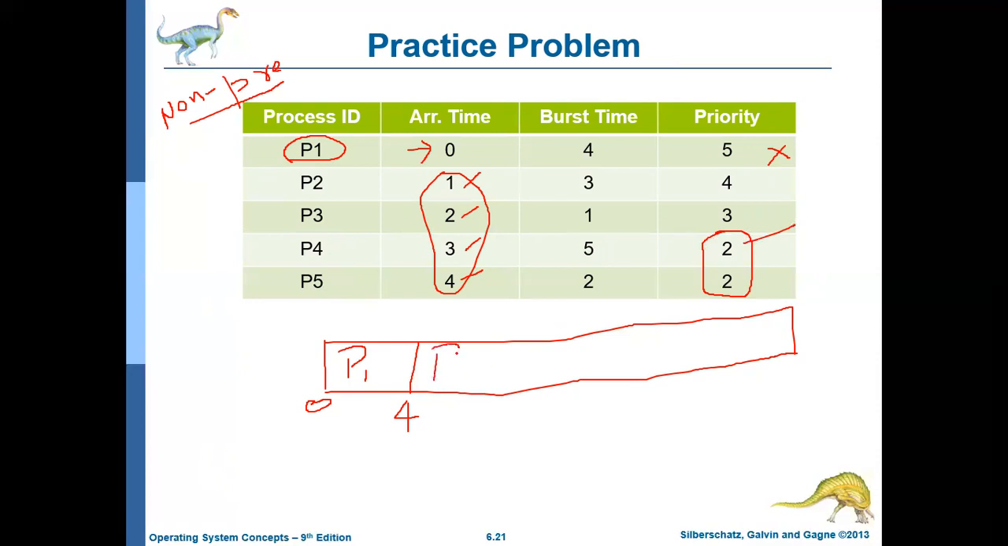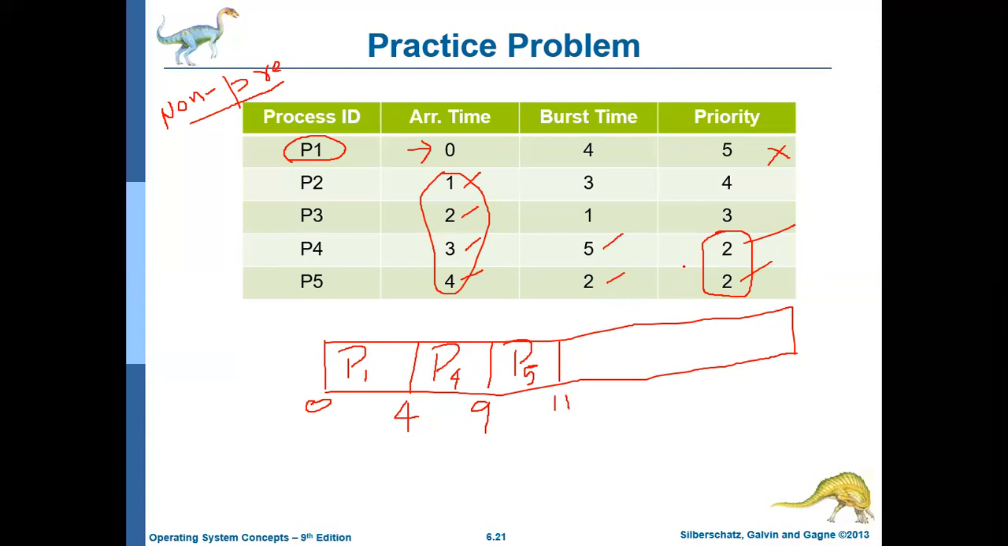P4 will get the processor, and it will execute for 5 milliseconds. That is, it will execute from 4th millisecond to 9th millisecond. Then P5 will get the processor. Then P5 will execute for 2 milliseconds. Its burst time is 2 milliseconds. That is, it will execute from 9th millisecond to 11th millisecond.